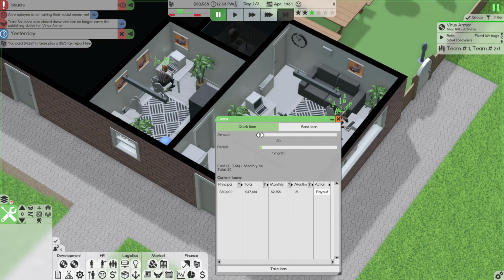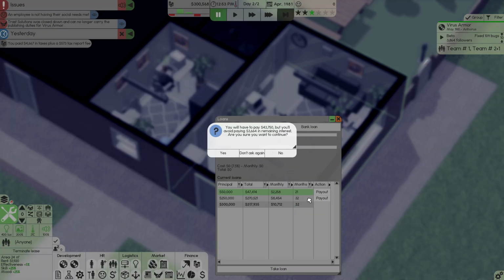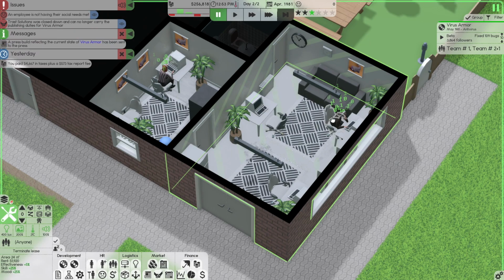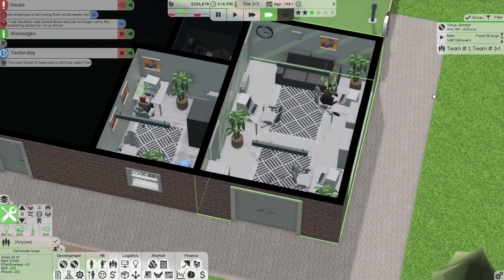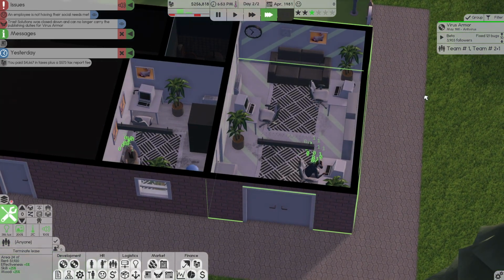Okay, we're going to take a substantial loan of $250,000. We will take it for 2 years, 8 months. We will pay off the $50,000 loan. It will give me the opportunity to send a press bill, which is free. That's not going to cost us anything. I can order copies once it gets released, less than a month. I still am in complete shock that our publishing company went out of business.